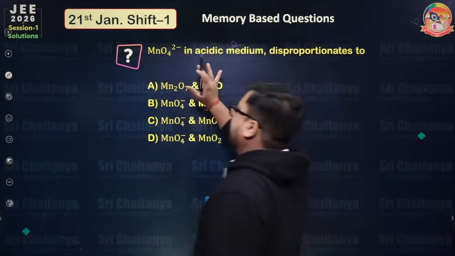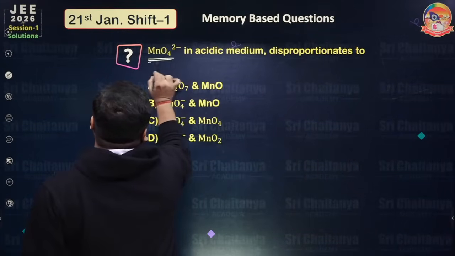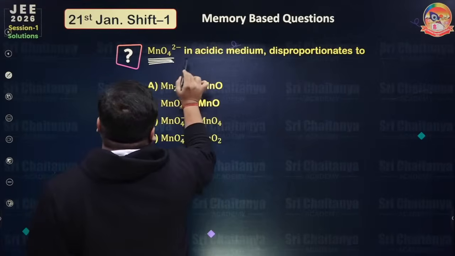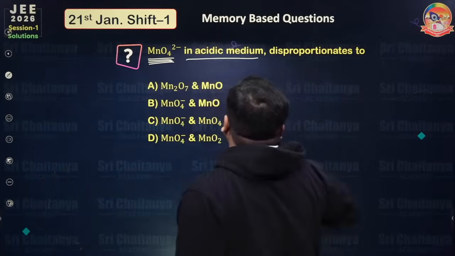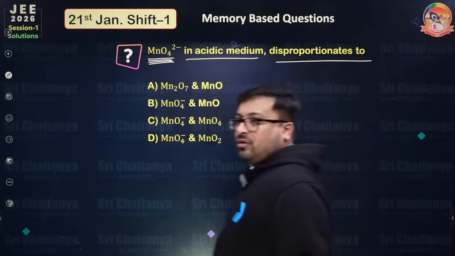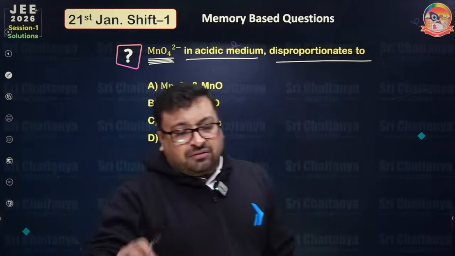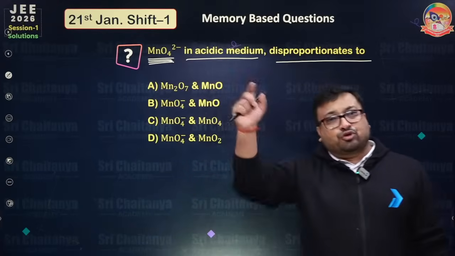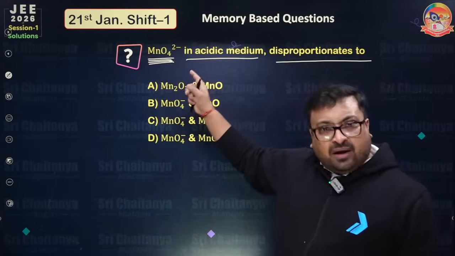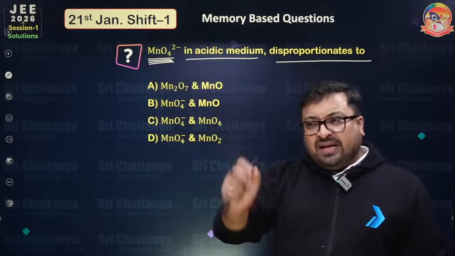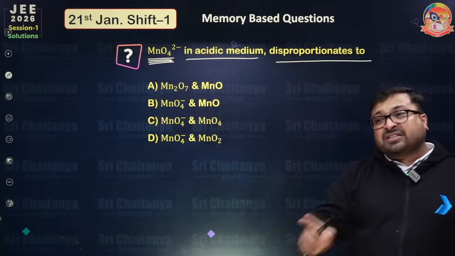This is a fantastic question. This is permanganate ion, not permanganate. So permanganate ion in acidic medium disproportionates to. Fantastic question, and people who are going to appear from tomorrow's sessions, please revise this area because they have asked this question from the manufacturing segment.